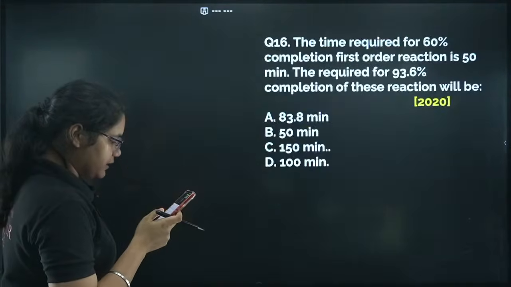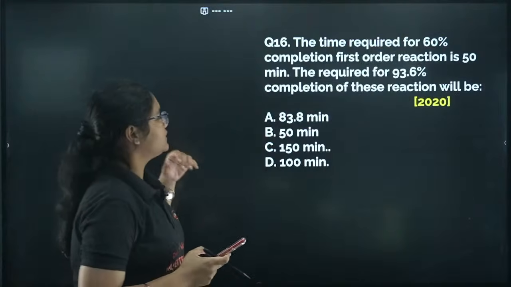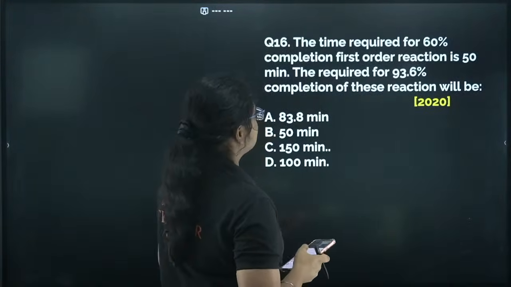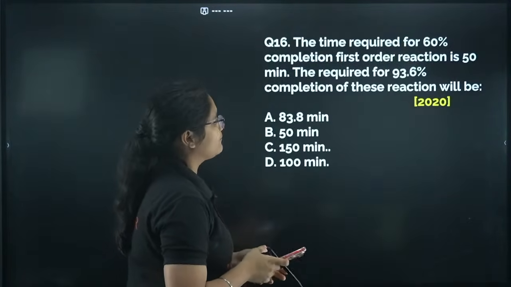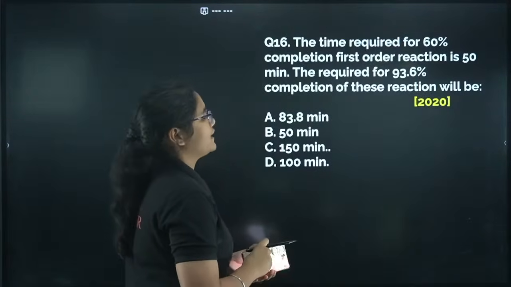Shanta, it will be option number A. Please check the calculation. Next, the time required for 60% completion of a first order reaction is 50 minutes. Then the time required for 93.6% completion of the reaction is.